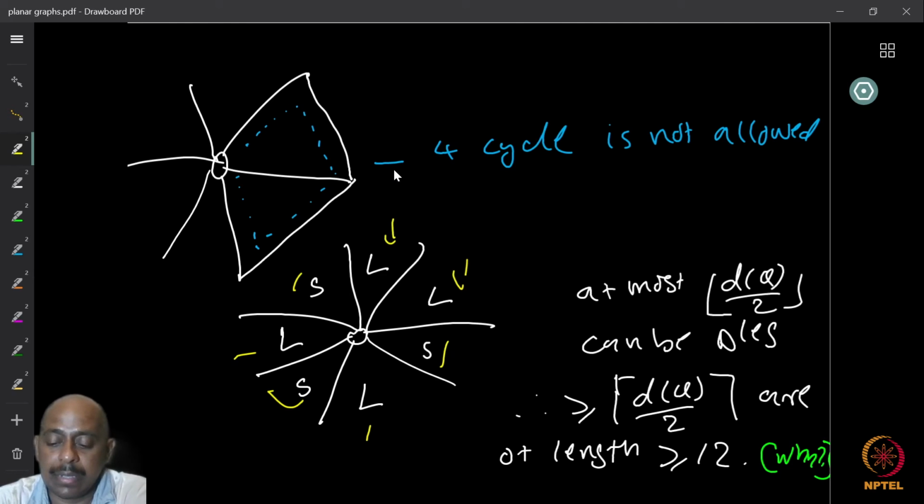Therefore, at most floor of degree by 2 can be small triangles. The remaining, which is ceiling of d v by 2, must be of length greater than or equal to 12, because we don't allow cycles of length 4 to 11 in the graph anyway. So if there is no 3 cycle, then the next is going to be large cycles.